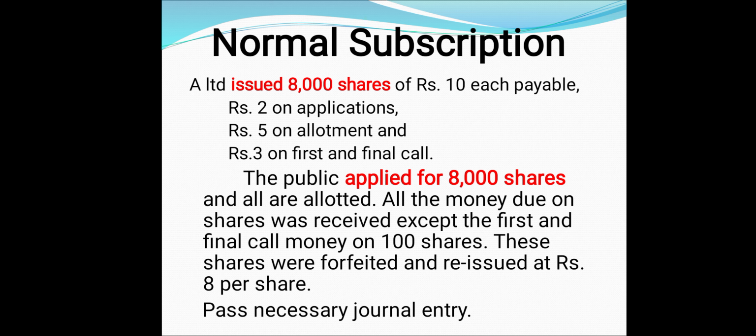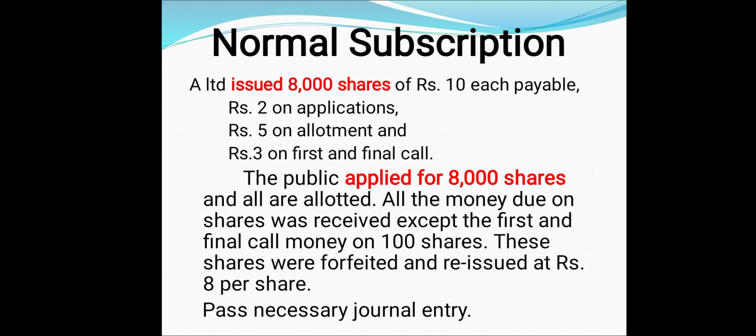The first entry is to record the application money. Actually issued is 8,000 and received is also 8,000. So 8,000 into application money 2, which is recorded in the entry: Bank account debit to share application. The next entry is for transferring the application money to share capital. So share application account debit to share capital. Those 8,000 application monies will be transferred to share capital account.